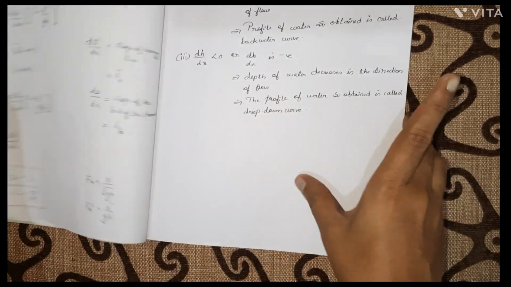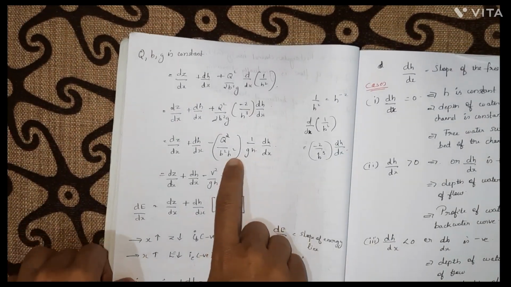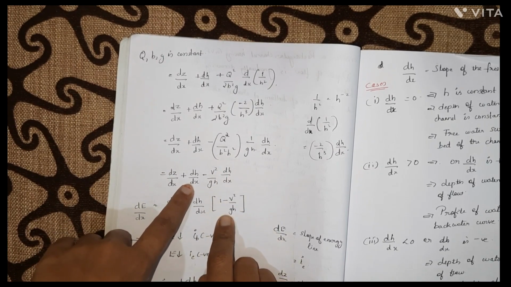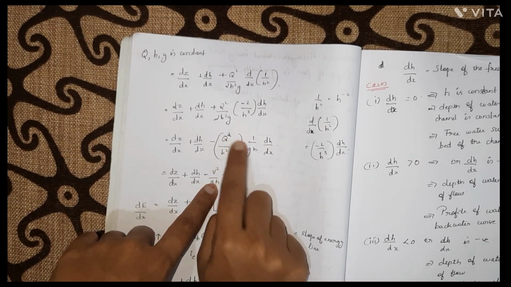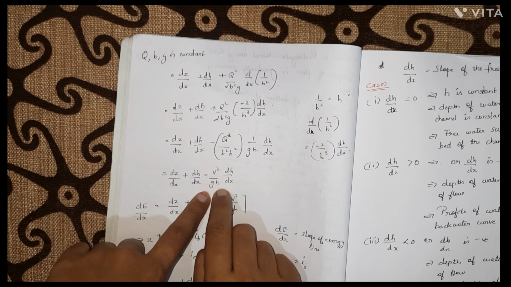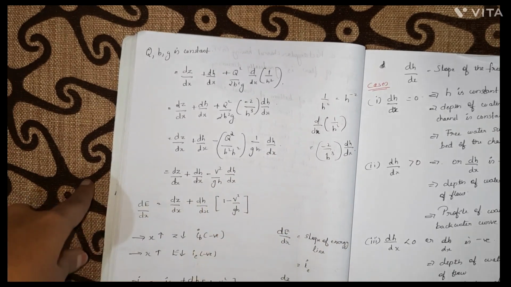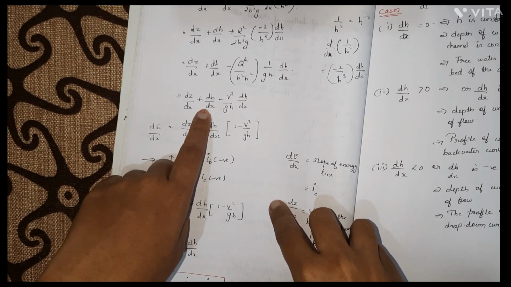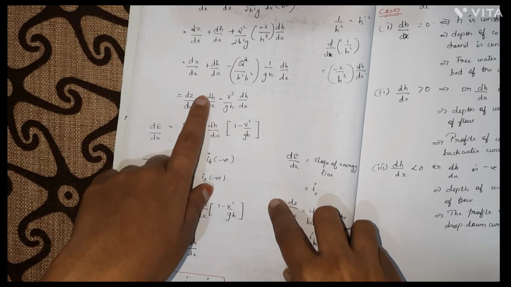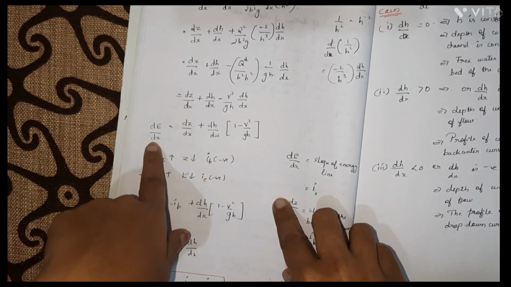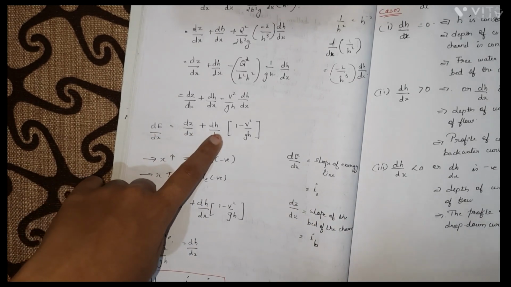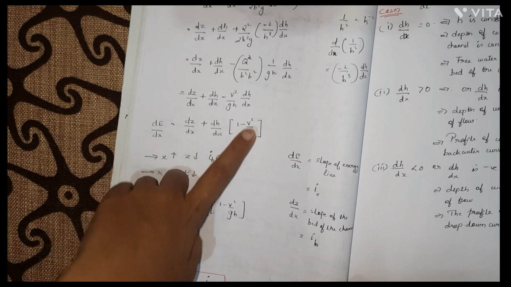I have already expressed V is equal to Q by Bh. So, Q square by B square h square is actually V square. So, we get dz by dx plus dh by dx minus V square into 1 by gh, that is minus V square by gh into dh by dx. Now, we can take the common term outside, that is dh by dx, which is common in both terms. So, we get dE by dx is equal to dz by dx plus dh by dx into 1 minus V square by gh.